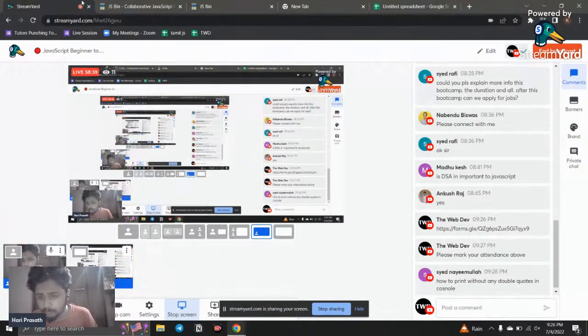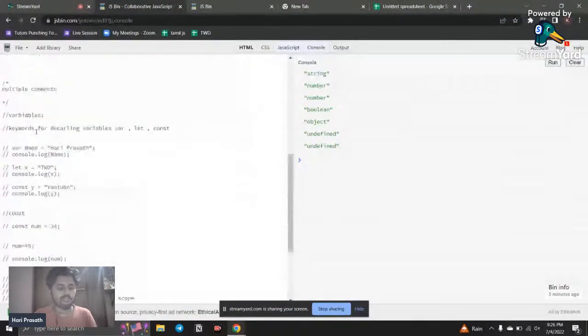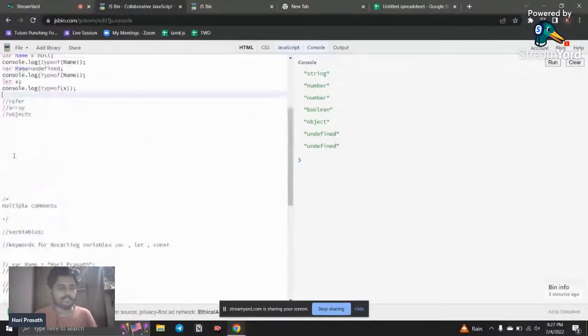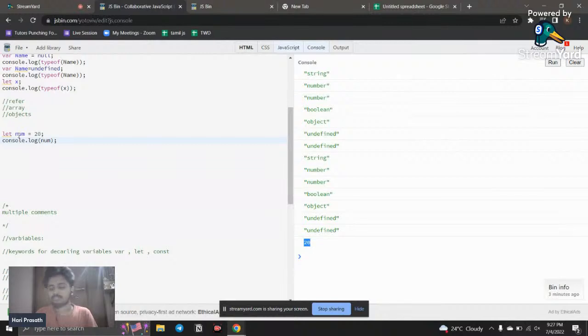How to print without any double quotes in console? You can use variables. You just call a variable and you can print it out. For example, if you want to print a number, I say num equals 20, then console.log, and call the num. Just call the variable, and you can print it out. I run this, and you can see 20 is printed out here. That is why we need a variable.